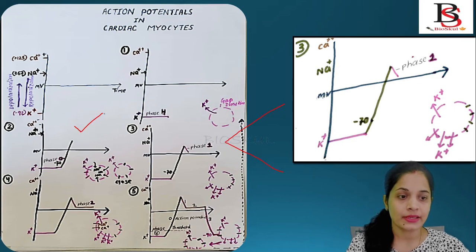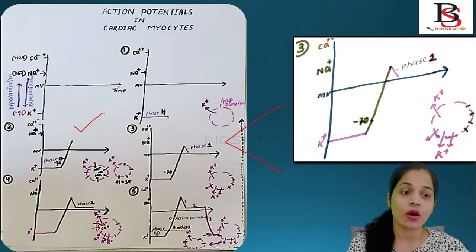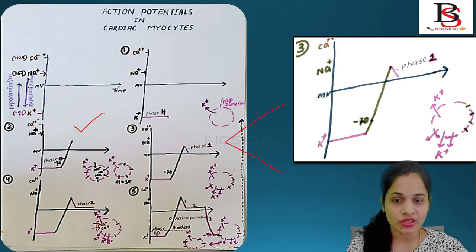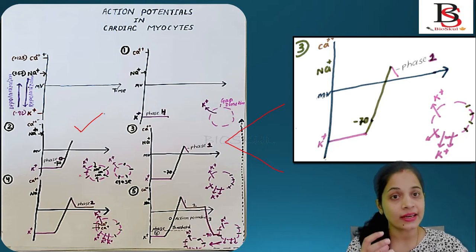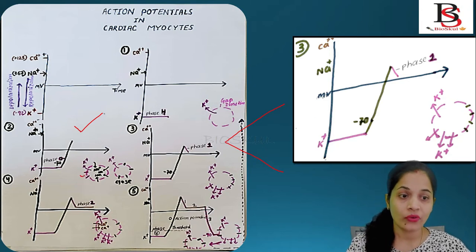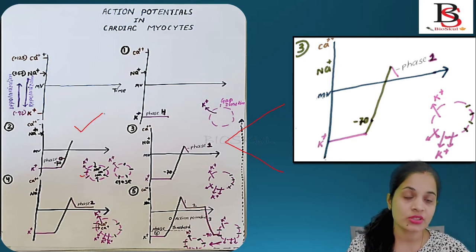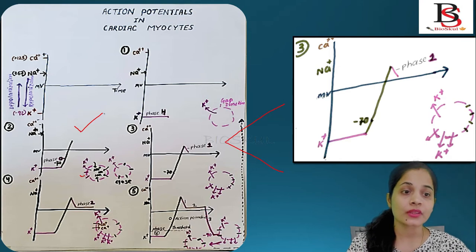Then in the third phase, the sodium channel gets closed, and the potassium channels, which are initially present but in a closed state, get opened. When the sodium channel gets closed, at that time the potassium channel gets opened. So when the potassium channel gets opened, what will happen?